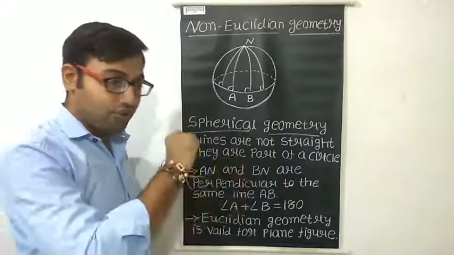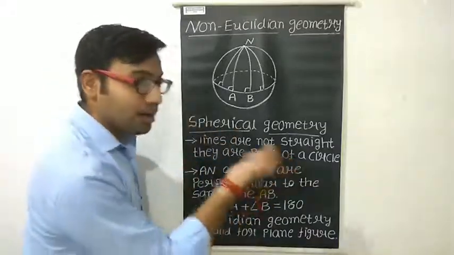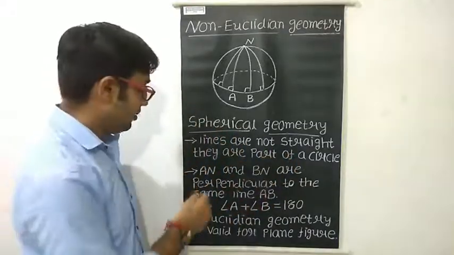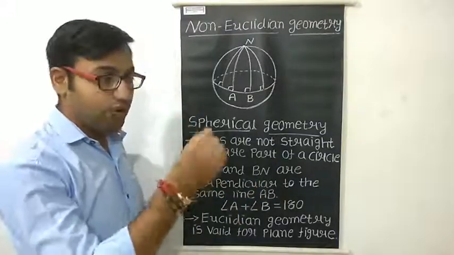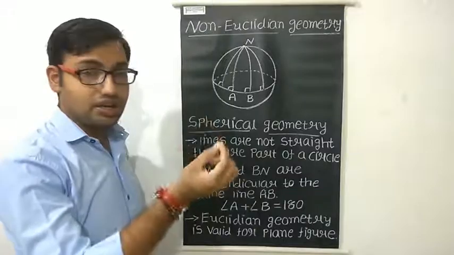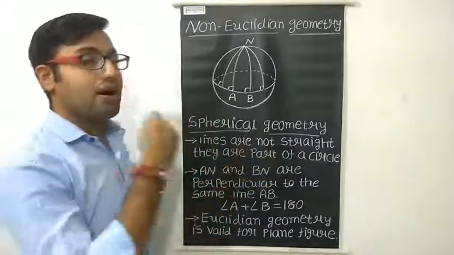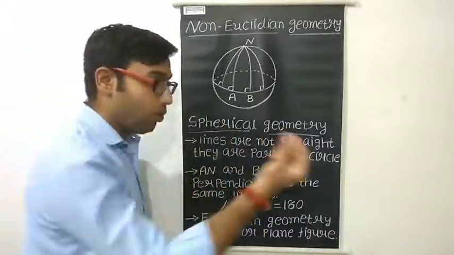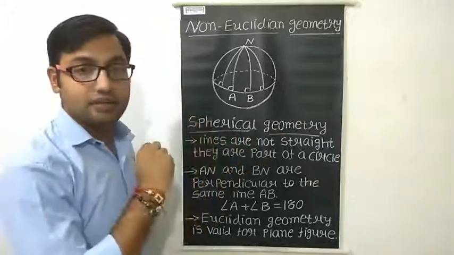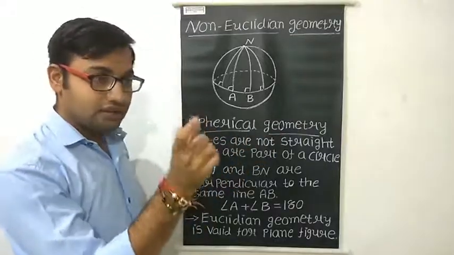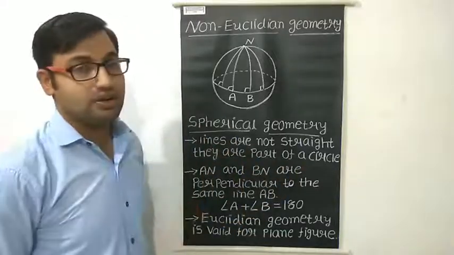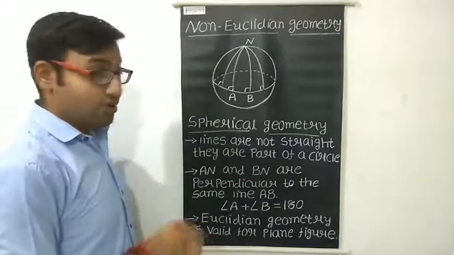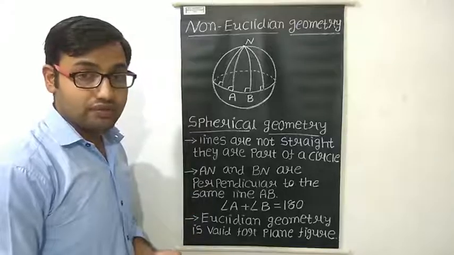Any line you draw on the sphere will be a curved line, right? And they are part of a circle. If you draw the whole line, then it will be a circle. And if you draw some line segment, then it will be a part of a circle, right? So there is no straight line on the sphere, right?